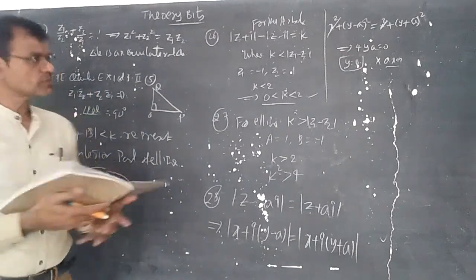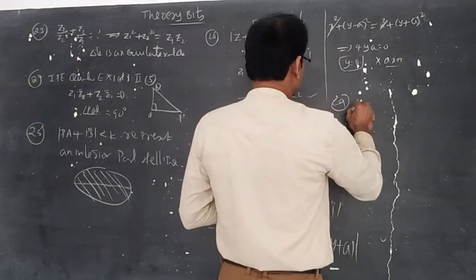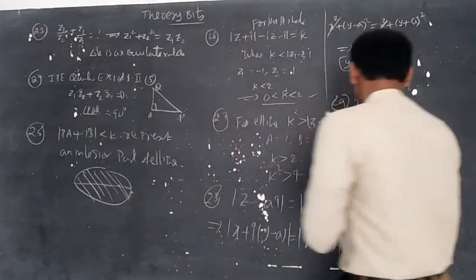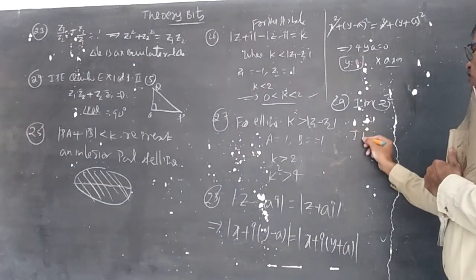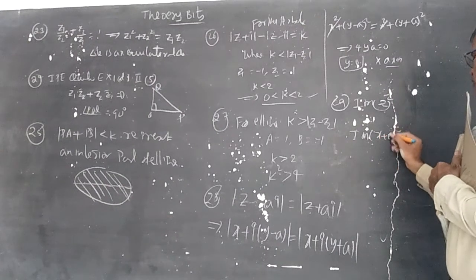Next, 29th question. Im of z square means the imaginary part of z square. We can write x plus iy whole square.